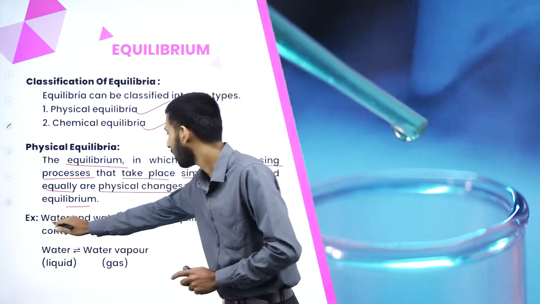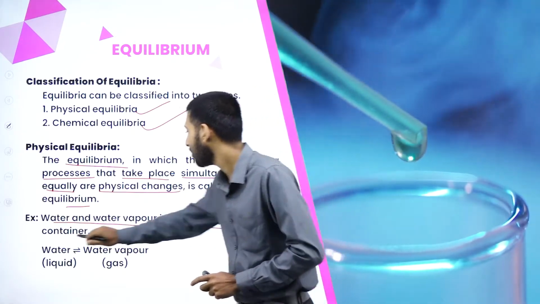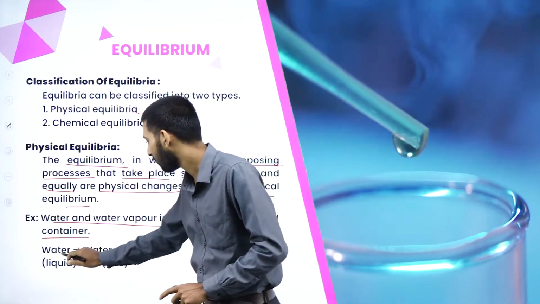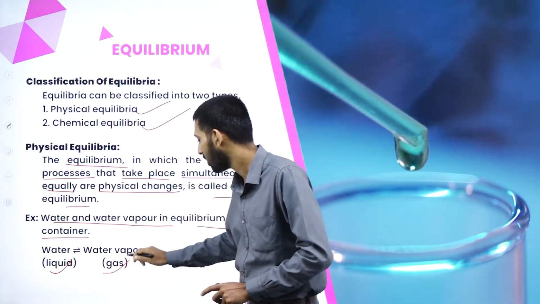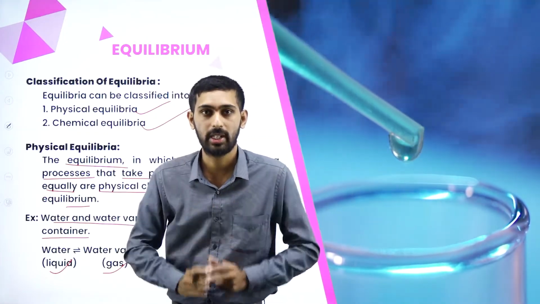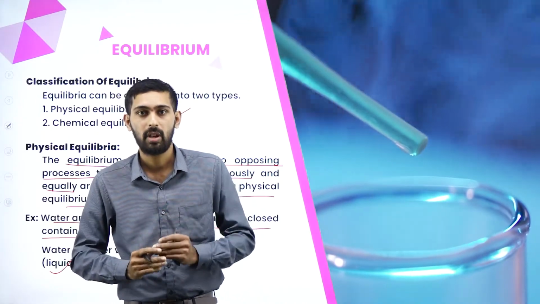Example is water and water vapor in equilibrium in a closed container. Water from liquid state to gaseous state has been converted, but it is in a closed container. That is called physical equilibrium. Why?